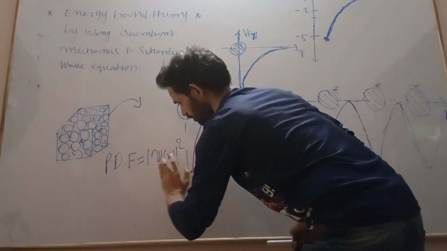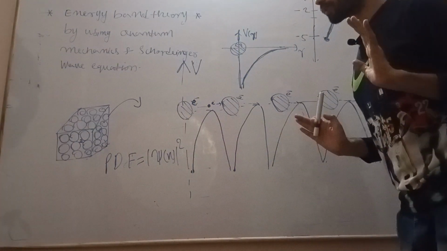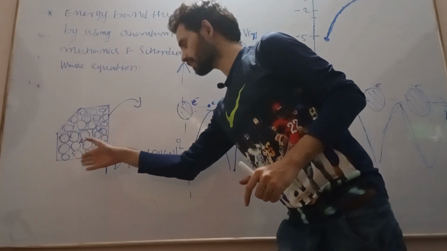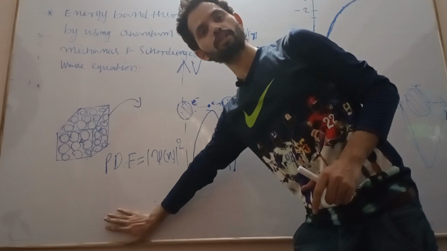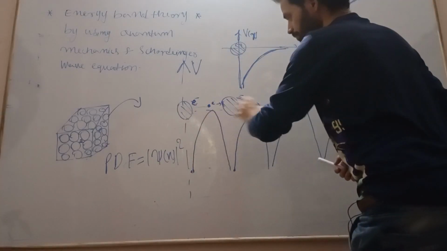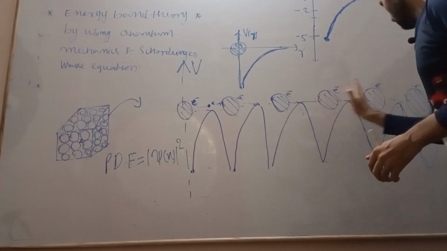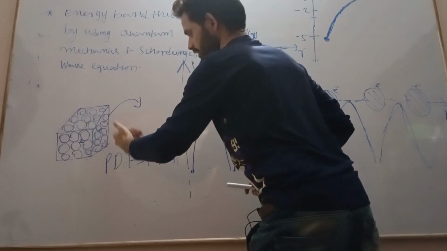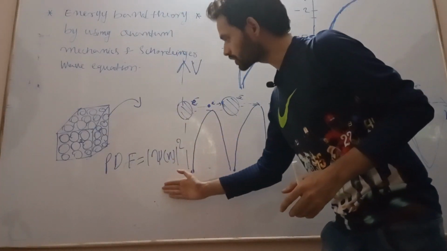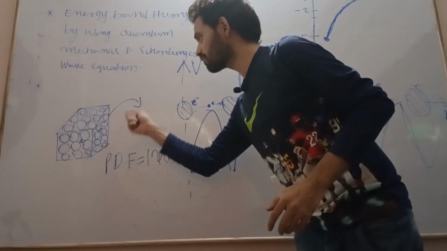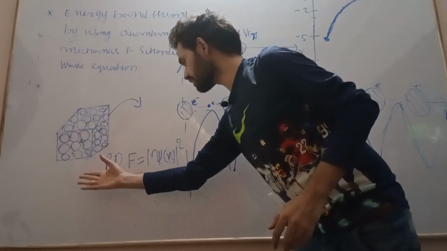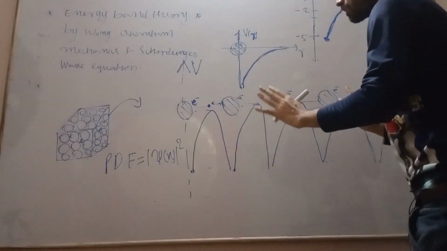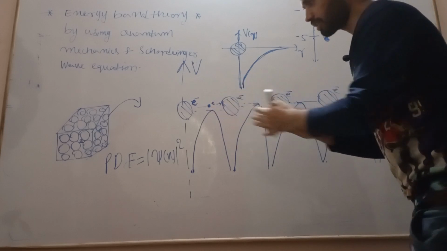Now we can say that this wave function is also periodically varying. If the probability of finding the electron is periodically varying, then this wave function is also periodically varying. The potential is periodically varying, so the probability of finding the electron inside the crystal is also periodically varying. Then the wave function corresponding to the discrete energy level taken by the electron inside the crystal is also periodically varying.